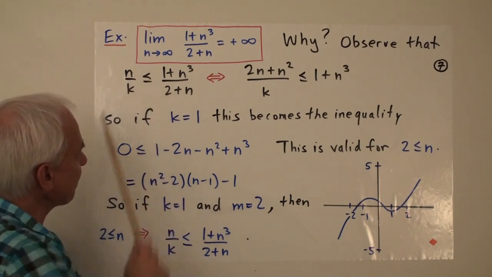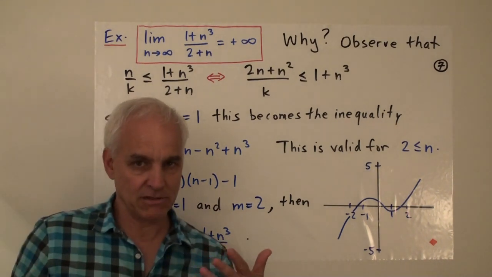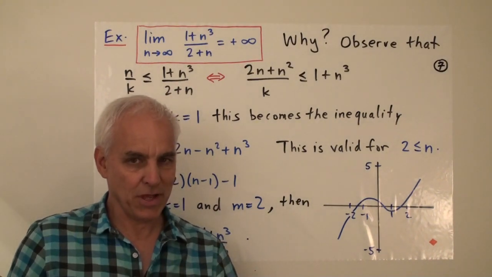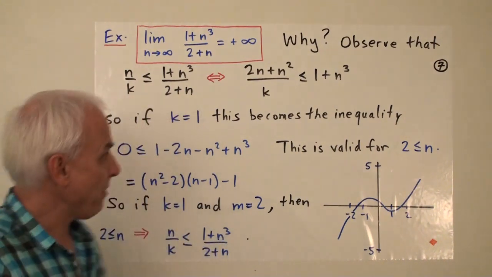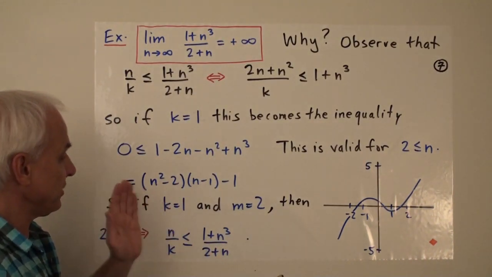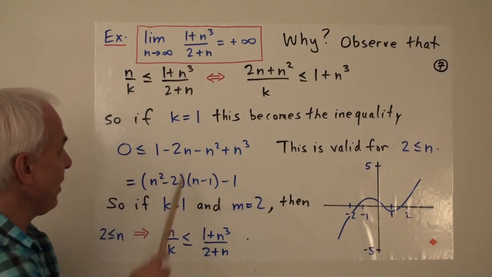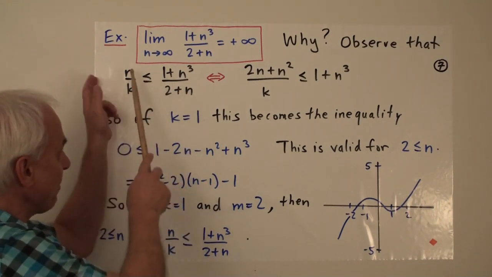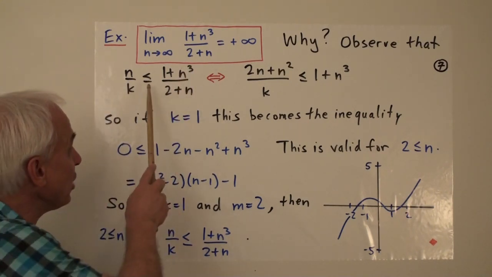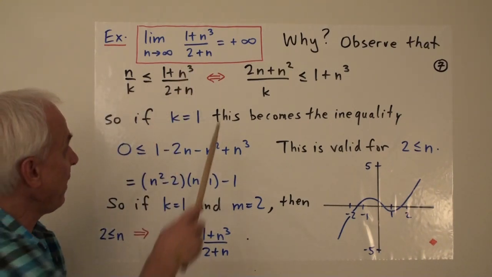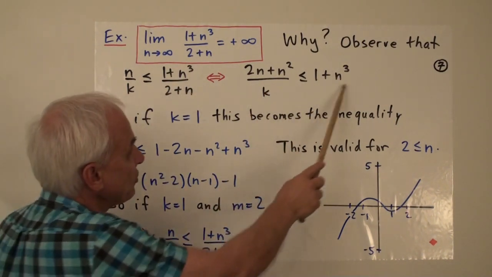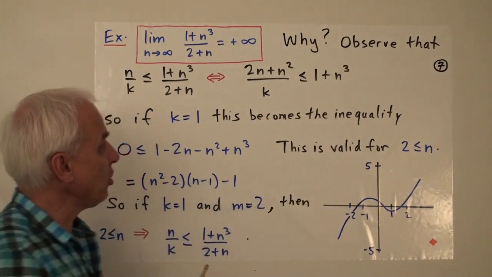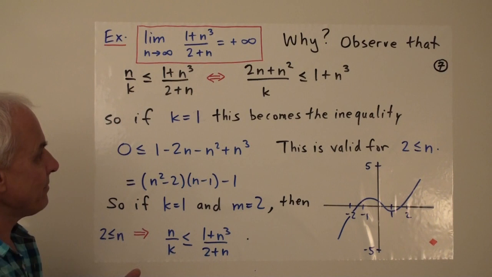Now when you have an inequality, you multiply both sides by something, you have to make sure that what you're multiplying by is positive, otherwise the inequality will change. But if n is a natural number, which is the domain in which we're considering things, then 2 plus n is always positive, and so multiplying both sides by 2 plus n is not going to change this inequality. Then we're going to get 2 plus n times n, or 2n plus n squared over k. And we're going to want to establish that this is less than or equal to 1 plus n cubed for all n bigger than or equal to something.